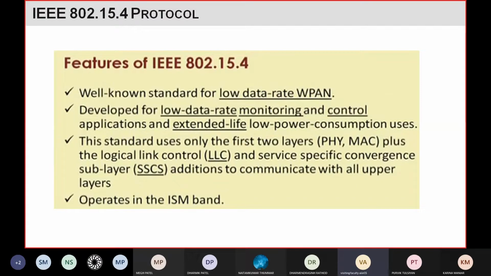So you can consider it from 2.4 gigahertz, 50 megahertz less and 50 megahertz more. That way it creates the 100 megahertz band. In that range you can use the frequency for this protocol, so it is operating in that band, right?